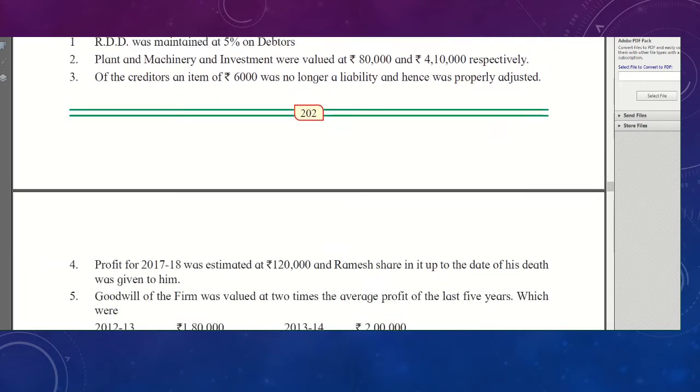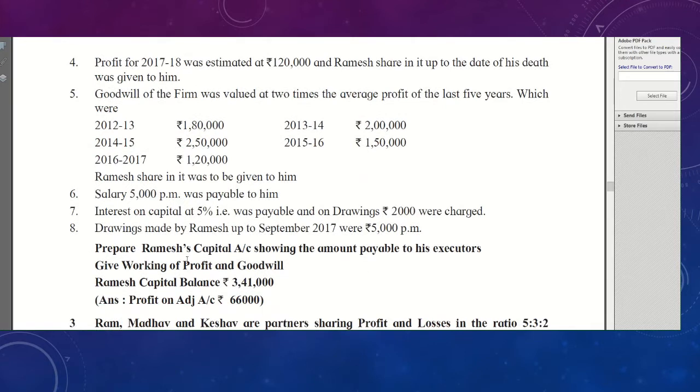You are only asked to prepare Ramesh's, the deceased partner's, capital account, and show the goodwill working note. They have given you the Ramesh capital balance 3,41,000, and the profit and loss adjustment account is as per your convenience. But if you want to prepare it, you can prepare it in a working note format.